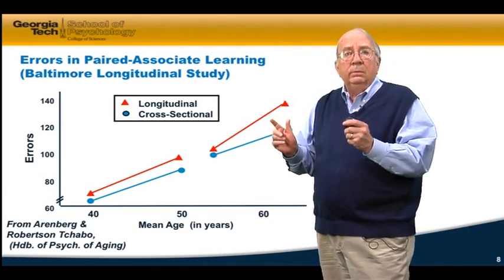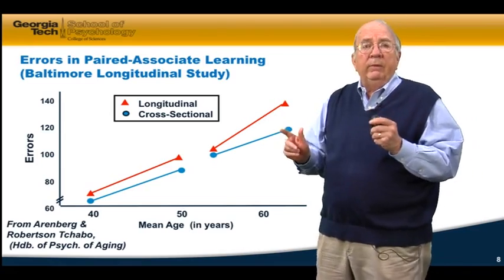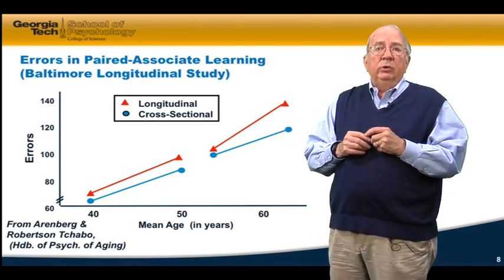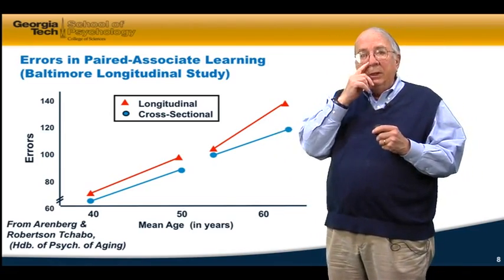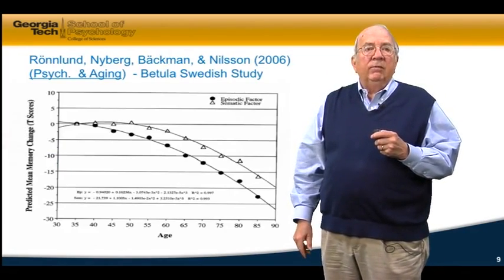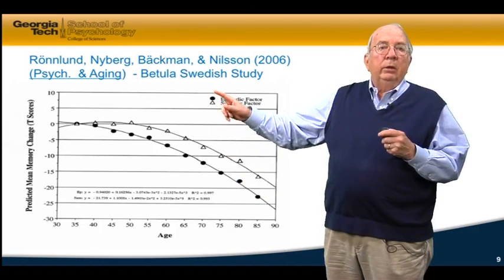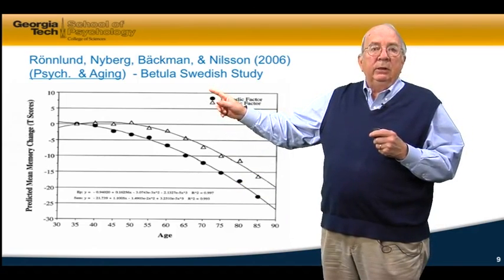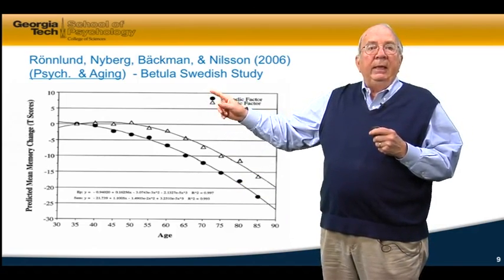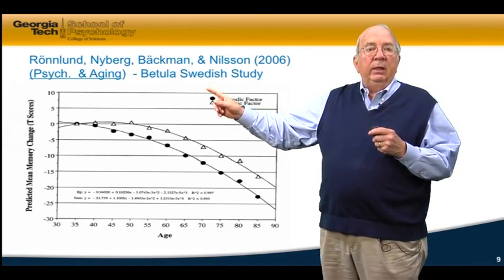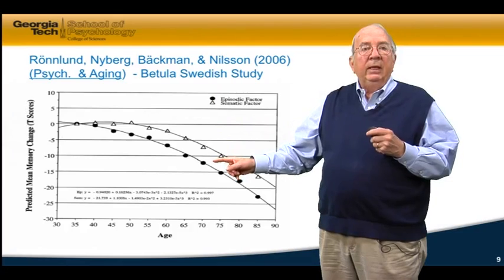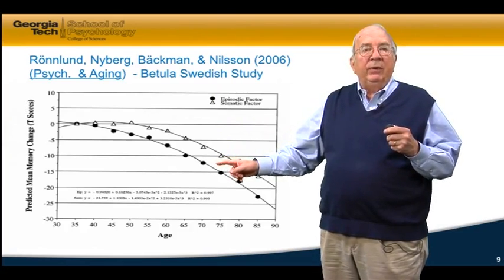There can't be birth cohort. The cohort differences simply aren't there in the longitudinal comparisons. Recently, a study was published by Rönnlund, Nyberg, Bäckman, and Nilsson in Sweden. They did the Betula Swedish longitudinal study, and they found pretty much the same thing.